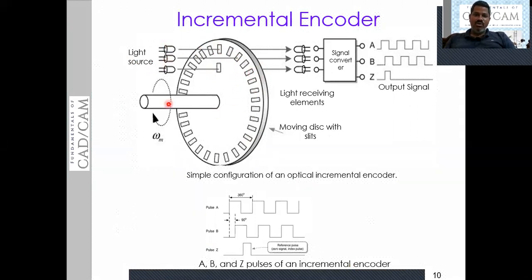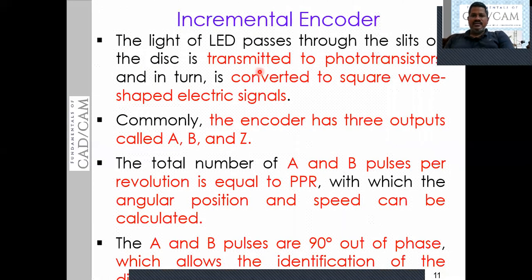This disk is mounted on a rotating shaft, which rotates with some angular motion. We have an LED light source at this location. The moment this light source emits the light, the light passes through the slits, which are arranged side by side.